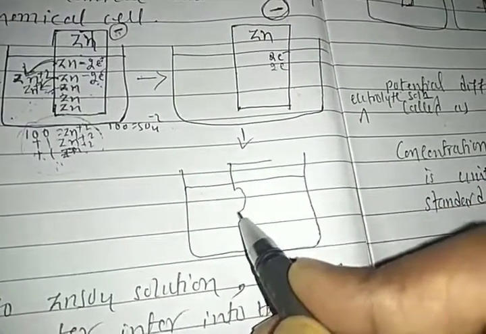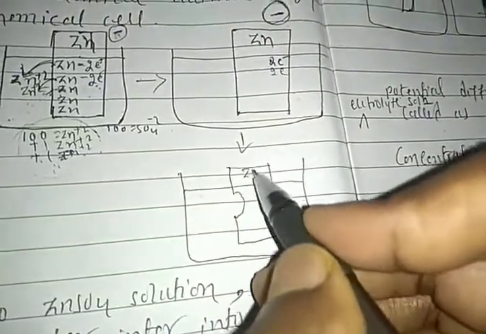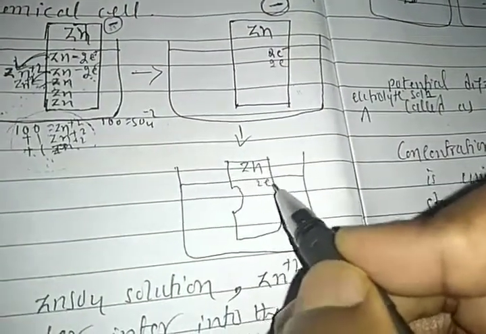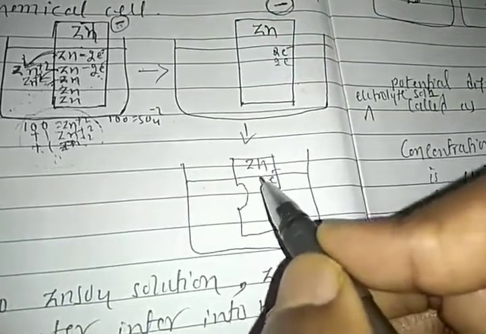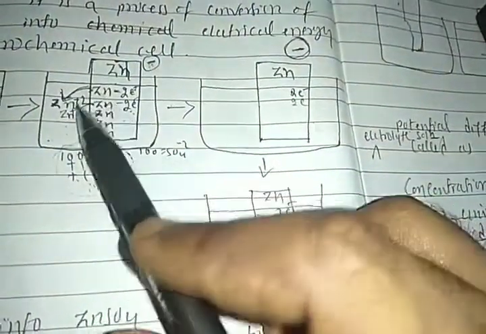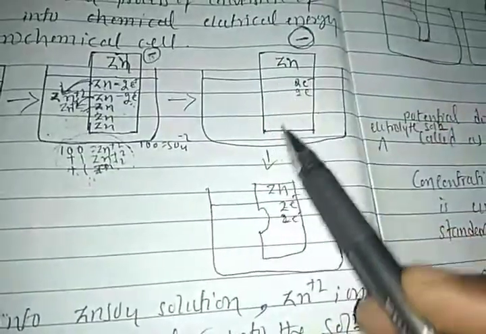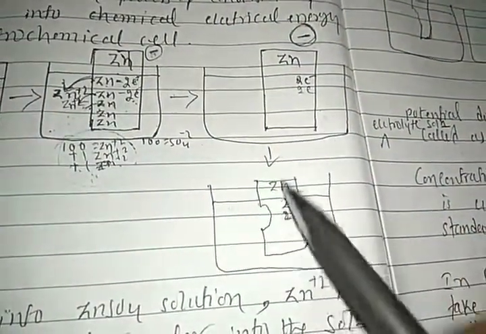When two zinc atoms are released from this compound, it loses its mass. Whenever zinc atoms enter into solution as zinc ions, the electrode loses mass. Mass goes on decreasing there. Right, students? This is the first zinc electrode half cell. This is what we call a zinc electrode half cell.